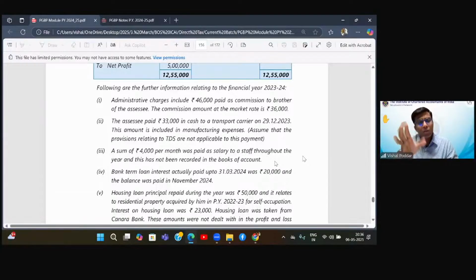So wherever they want you to do it by the presumptive method, they will specify. And remember, students, presumptive will never be part of the main answer. It will always be an MCQ question. They will ask you to compute presumptive, or in this sum, they will ask you to do both: compute the income, and also say what the answer will be if he goes for the presumptive scheme.